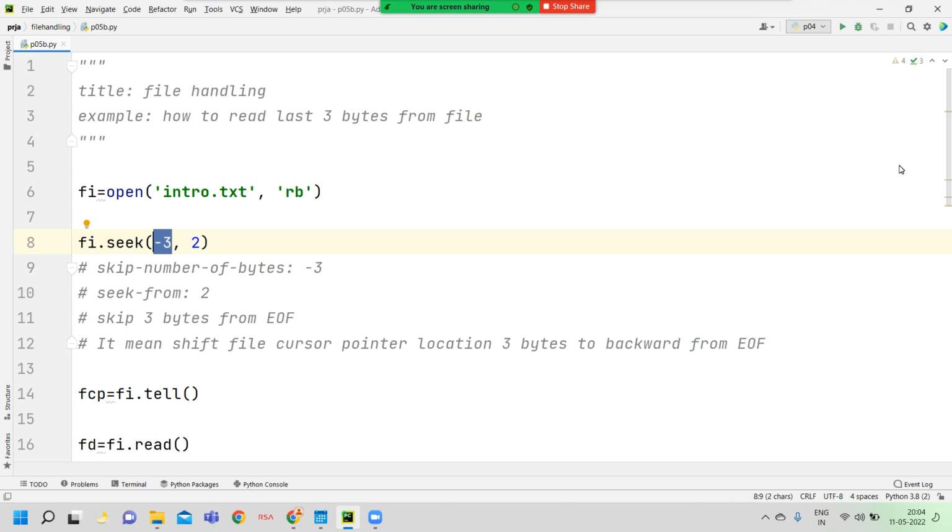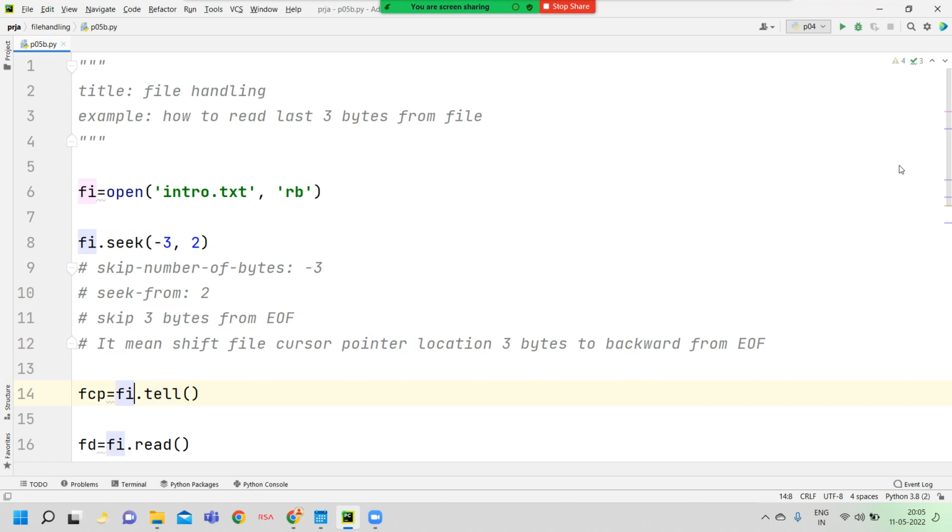It means I want to skip the cursor from forward to backward. How many bytes do I want to skip? 3 bytes. Only here I mention minus, because we are at the end of file. The file cursor pointer location is at the end of file, so here we mention the negative value.